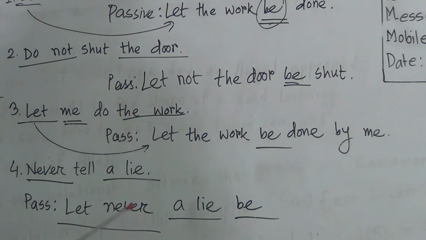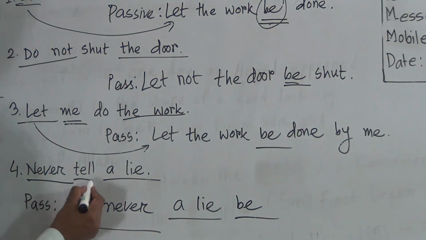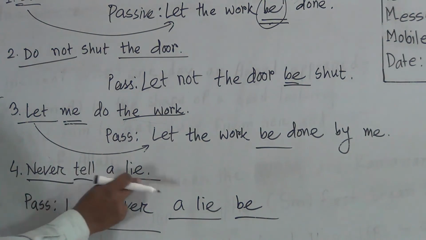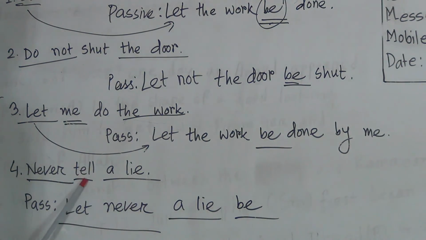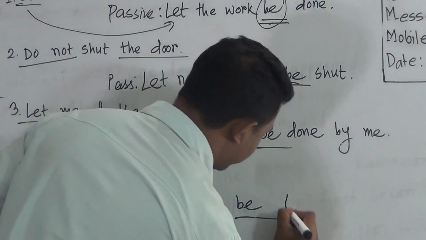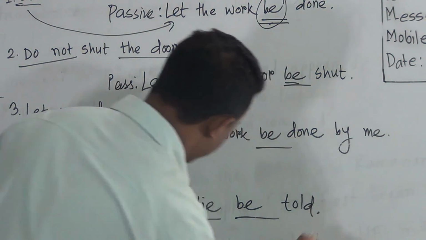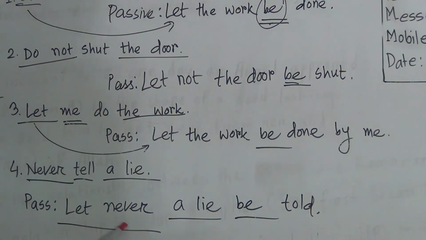This is the fact. Then what I will have to write, let never a lie be. Then what was its main verb? Never tell a lie. What was its main verb? Tell. Tell's past participle form is told. So dear students, the answer would be let never a lie be told.